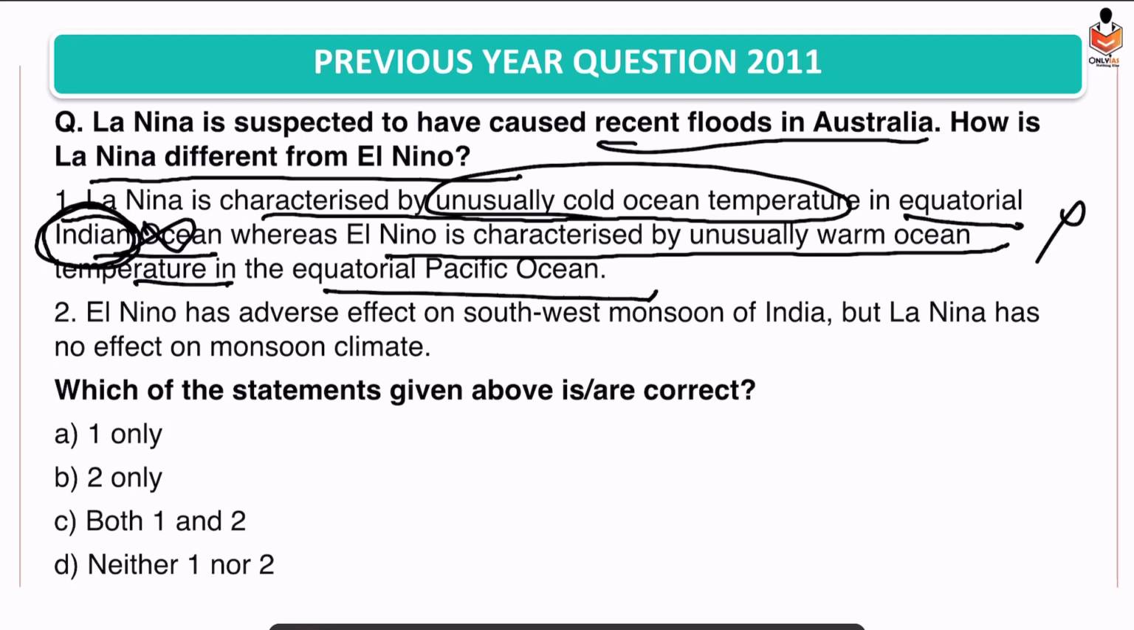El Nino has an adverse effect on the southwest monsoon; La Nina has no effect. This is also wrong because El Nino has an adverse effect, that is true, but La Nina has a positive impact. So it won't be no effect. So this is also wrong. So the answer would be the last option. You just need to remember every option very carefully.